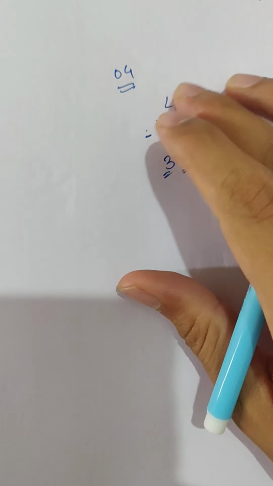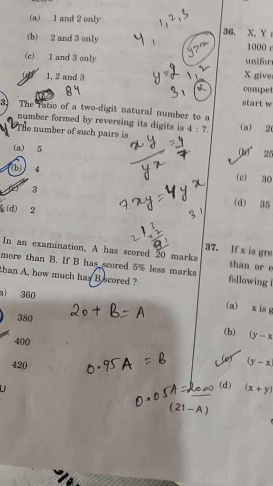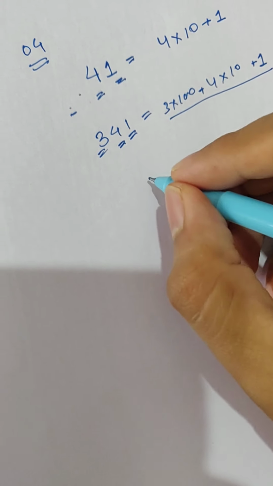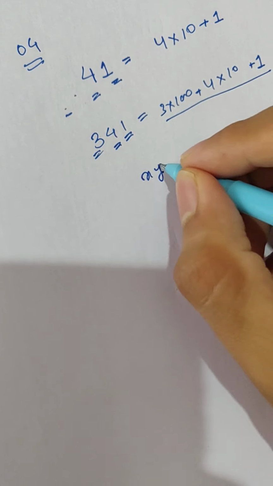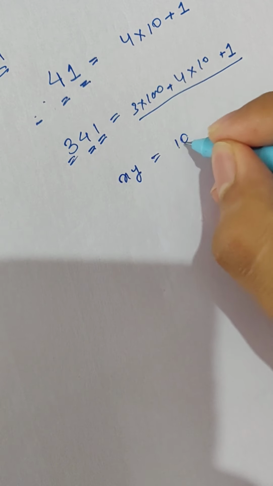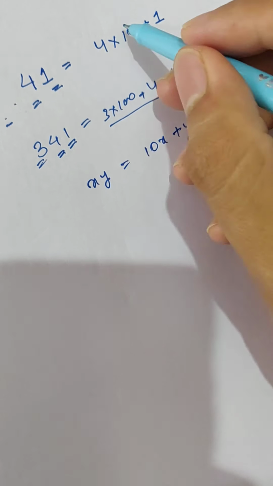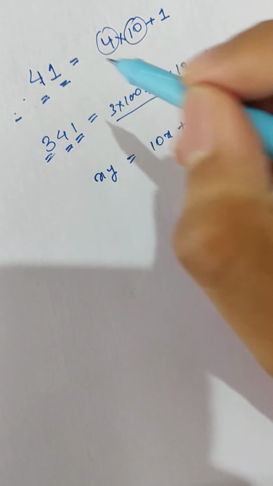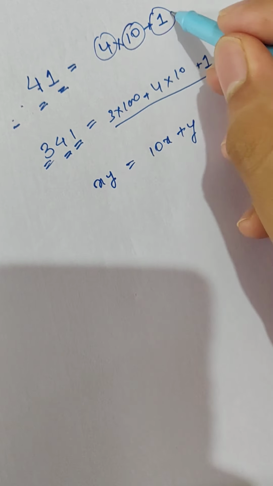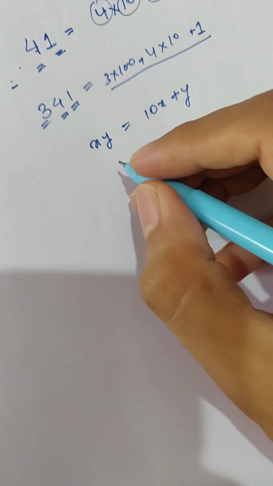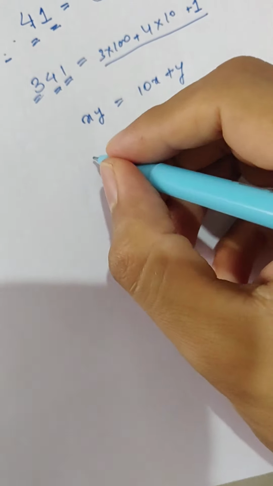Now it is saying the ratio of a 2-digit natural number to a number formed by reversing it. So we can consider any number in the form of xy. That number can be written as 10x plus y, 10 into x plus y. The number formed by reversing its digits will be yx.